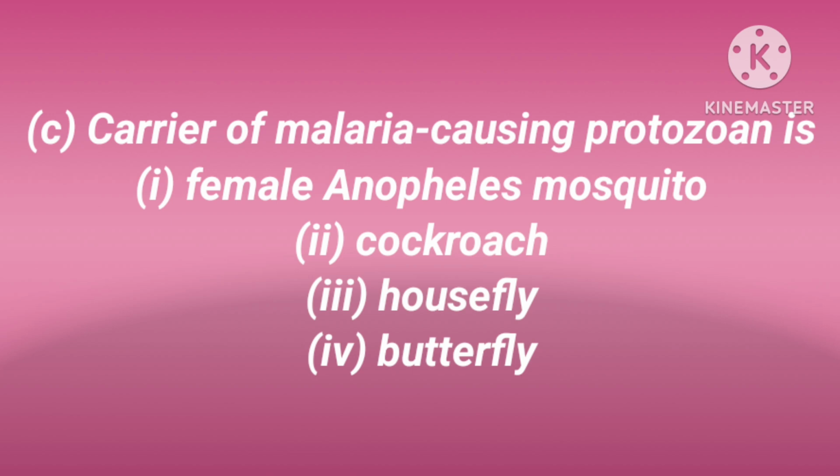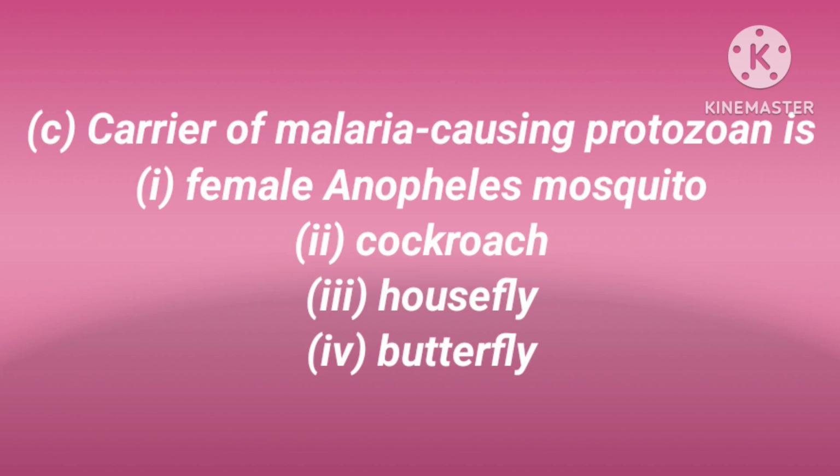The carrier of the malaria-causing protozoan is dash. The options are female anopheles mosquito, cockroach, housefly and butterfly.